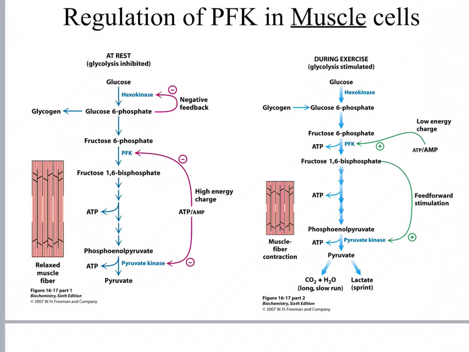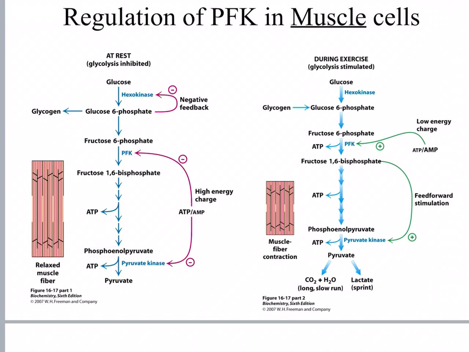And the way it works is AMP kicks ATP out of the regulatory site, and therefore ATP is not slowing the enzyme down, and when AMP is in there, the enzyme can go full speed. Pyruvate kinase also has a regulatory site for ATP, and ATP inhibits pyruvate kinase.